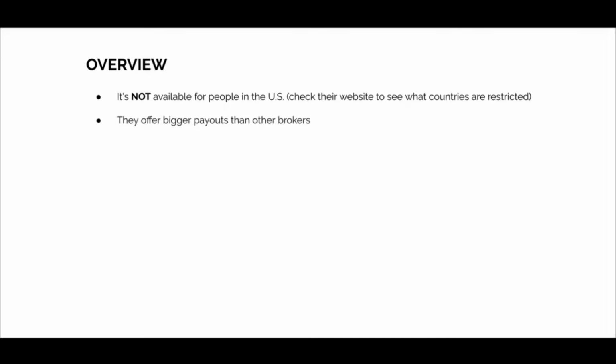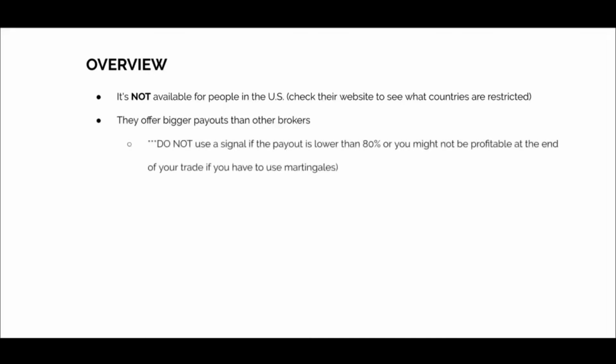They offer bigger payouts than other brokers, which is really cool. Most of their payouts vary between 50 to 90%, sometimes even 99%, depending on the currency. Do not use our signals if the payout is lower than 80%, or you might not be profitable at the end of your trade if you have to use martingales. Now, we're going to cover martingales in other videos. If you haven't watched that, then please do watch to know how to use the martingales. But the key here is to not use signals for payouts lower than 80%.